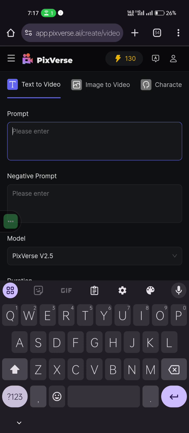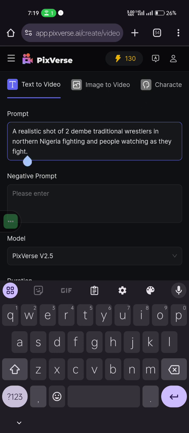Let me say for instance, okay, now this is the prompt: a realistic shot of two Dembe traditional wrestlers in northern Nigeria fighting and people watching as they fight. Okay, this is the prompt. It is a very simple prompt, but I want us to know something.